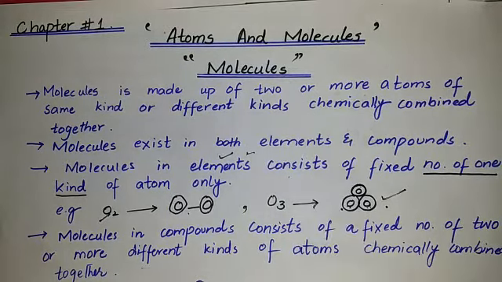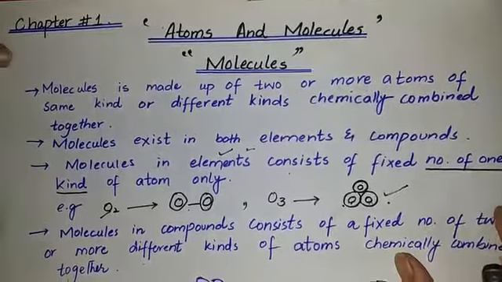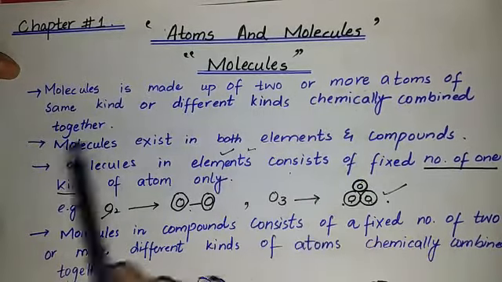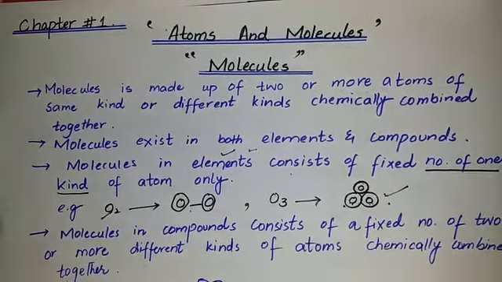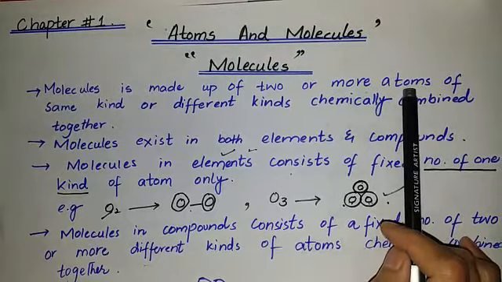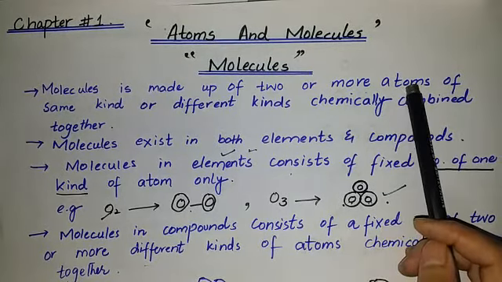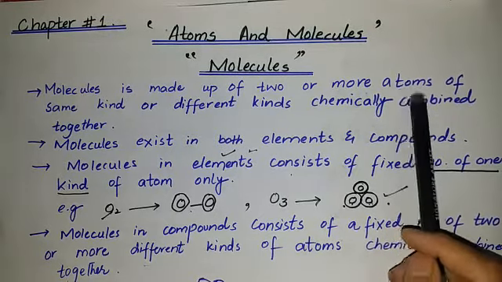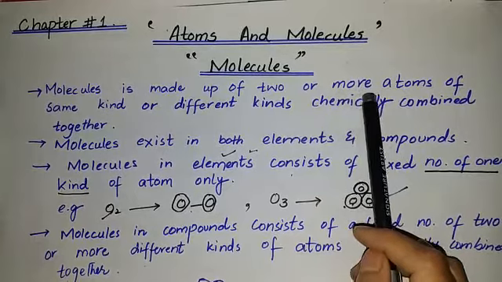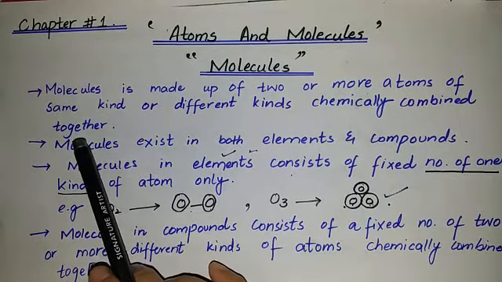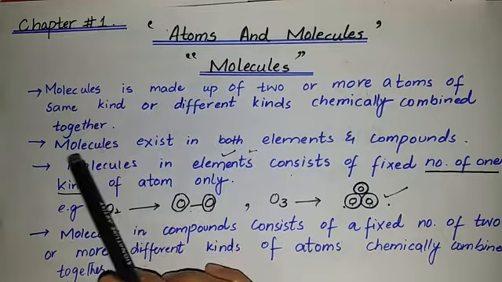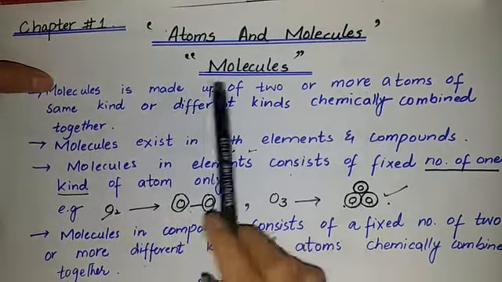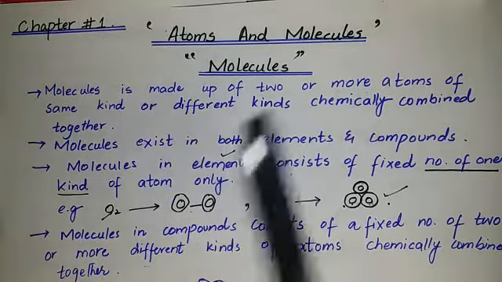What is a molecule? Students, a molecule is made up of two or more atoms of the same kind or different kinds chemically combined together. I have explained about the atom. What is an atom? Students, an atom is the smallest particle of an element which can exist or take part in a chemical reaction. So when two or more atoms combine chemically, they form a molecule. A molecule is the combination of two or more atoms. A molecule might be of the same kind of atom or different kinds of atoms.